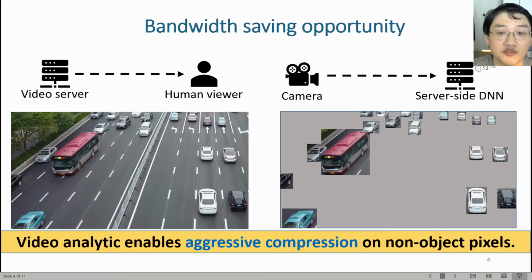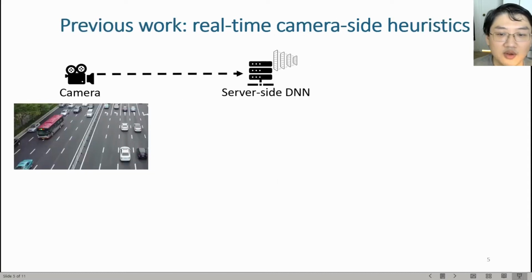However, we are not the first one who see this bandwidth saving opportunity. So now, let's see how previous works explore this opportunity. One common approach is real-time camera-side heuristics. These approaches use real-time camera-side heuristics as a filter to draw pixels that are possibly irrelevant to the final analytic